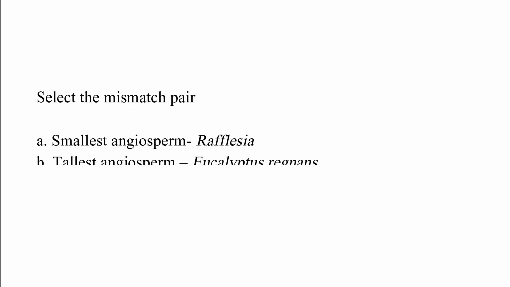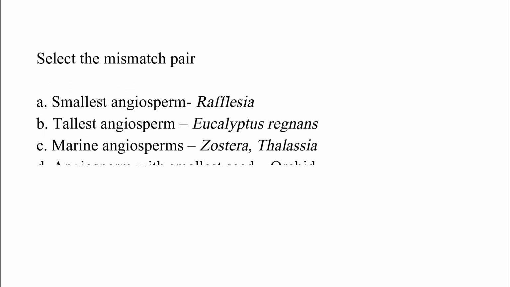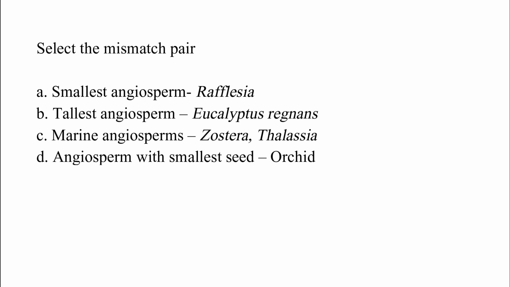Select the mismatch pair. Option A, smallest angiosperm, Rafflesia. Option B, tallest angiosperm, Eucalyptus regnans. Option C, marine angiosperm, Zostera thalassia. Option D, angiosperm with smallest seed, Orchid. The correct answer is option A, which is smallest angiosperm, Rafflesia. This one is a mismatch pair because the smallest angiosperm is Wolffia, not Rafflesia.